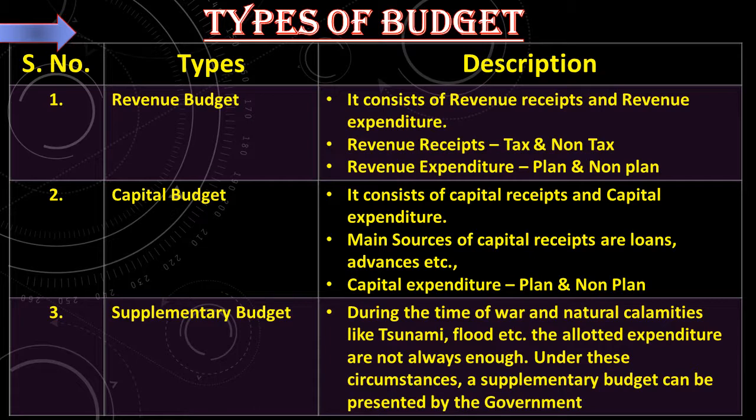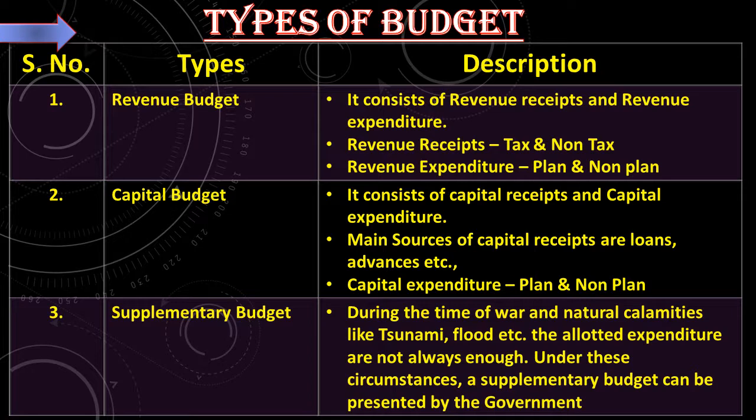Second type is capital budget. It consists of capital receipts and capital expenditure. Main sources of capital receipts are loans, advances, etc. Capital expenditure can be categorized into planned capital expenditure and non-planned capital expenditure.